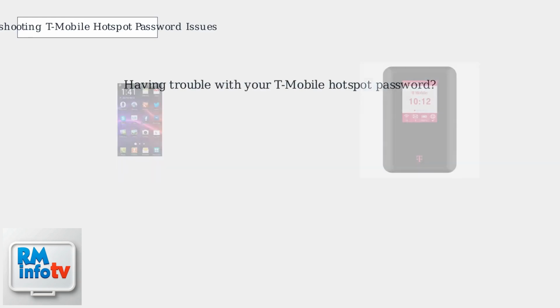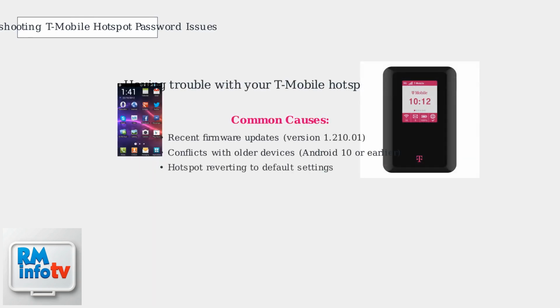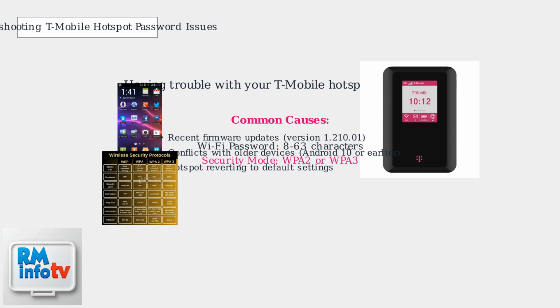Having trouble with your T-Mobile hotspot password? Here's how to fix it. First, understand the common causes. Recent firmware updates on your T-Mobile 5G hotspot, especially version 1.210.01, conflict with older devices like Android 10 or earlier, or the hotspot reverts to default settings. The key is your Wi-Fi password, typically 8 to 63 characters, and security mode such as WPA2 or WPA3.